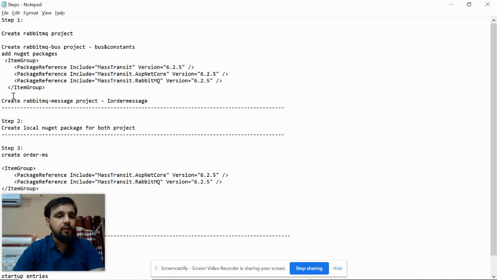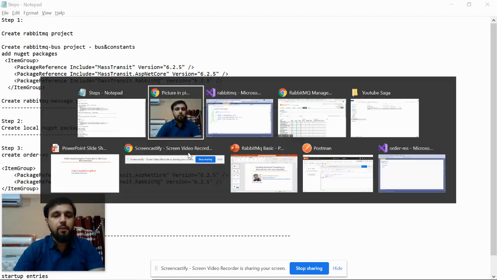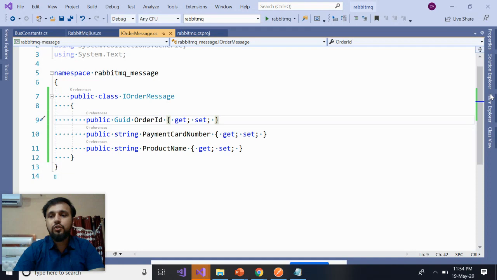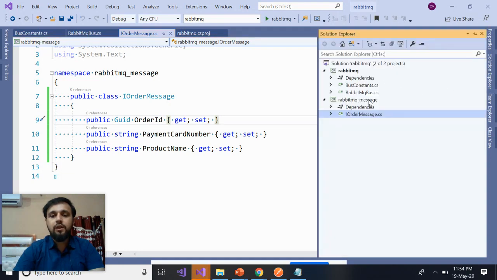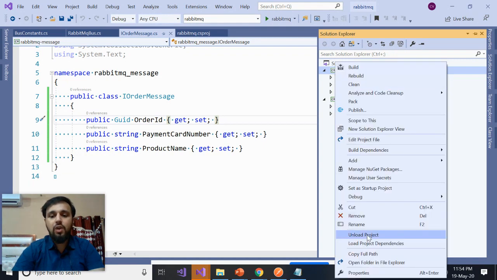Our next step is to create the RabbitMQ message project, which we have already created. Now create a local NuGet package. Okay, one important thing which I should do now. See, these are the two class libraries you have created, but these two class libraries will be used between microservice 1 and microservice 2. That means they need the reference of those. Since you have created them separately, how are you going to use them? So I'll create a local NuGet package for this. How to do this?